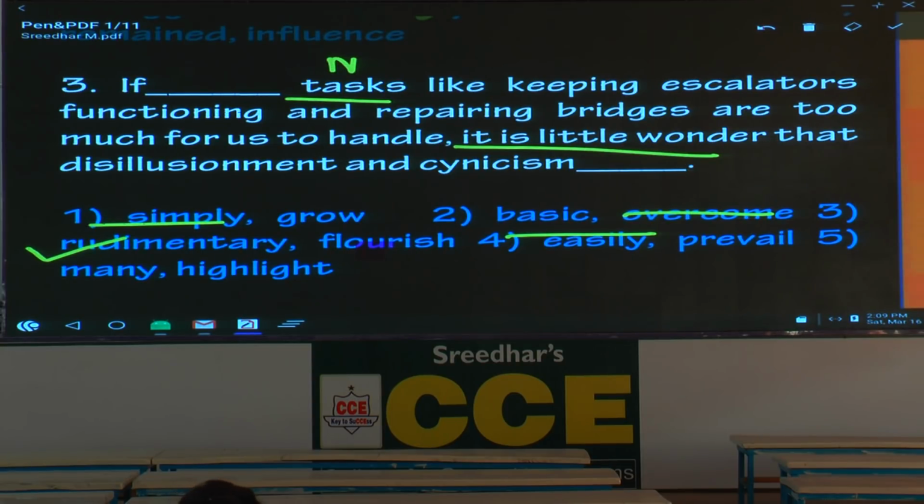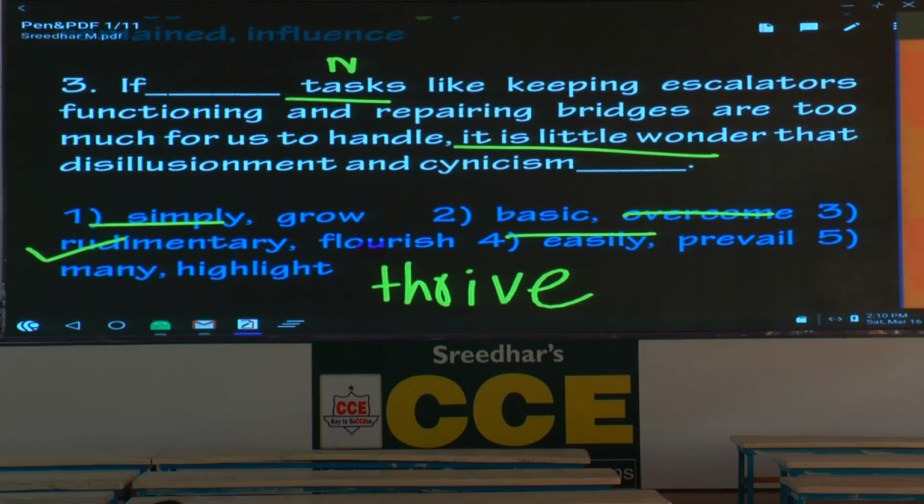Flourish means what? Thrive, grow. Please write the words. Flourish means grow. Also write thrive. T-H-R-I-V-E. Thrive. To grow well. Write one expression, flourishing business. Flourishing business means they are doing well, growing business. They're making a lot of money.